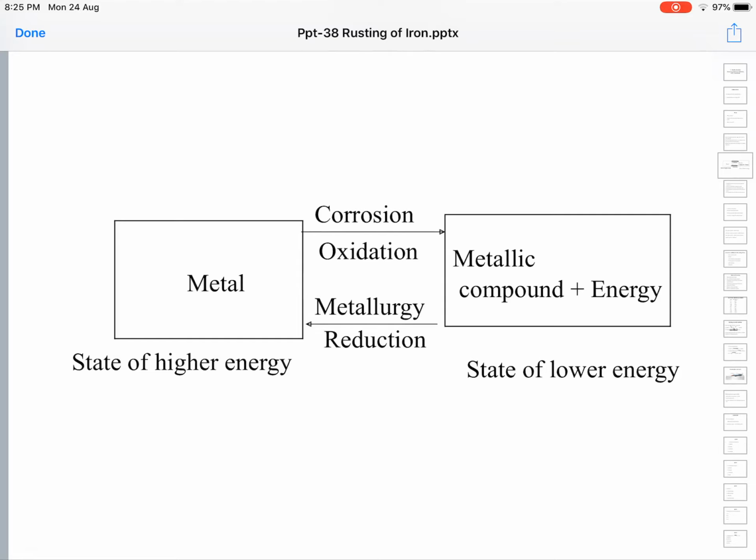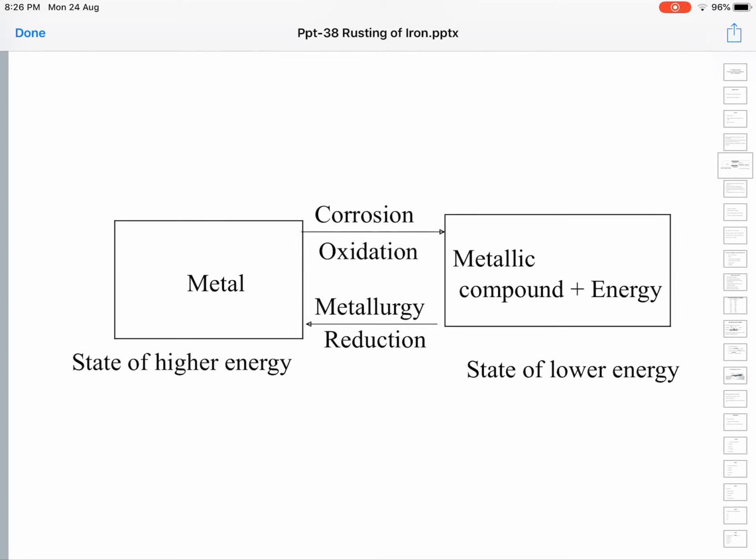So during the process of metallurgy, the metallic compounds are reduced to manufacture pure metals, which again undergo chemical reaction with the surrounding environment, undergo oxidation, to form metallic compounds constantly. It's a constant process that goes on and on. This process by which metals turn into metallic compounds naturally by interaction with the surrounding environment is called corrosion. This is a natural and spontaneous process.